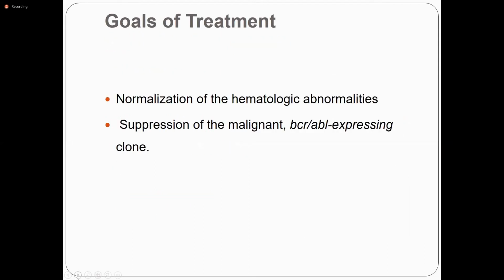What are the goals of treatment? The first goal is the normalization of the hematological abnormalities, and quality of life is important. Quality of life of patients is more important. Normalization of the hematologic abnormalities and suppression of the malignant BCR-ABL expressing clone. So we have options for the treatment of chronic myeloid leukemia.